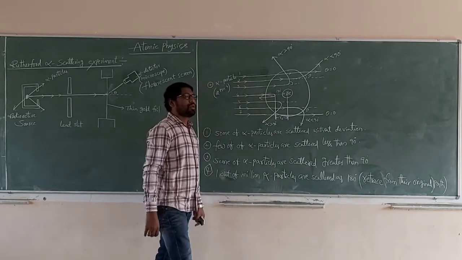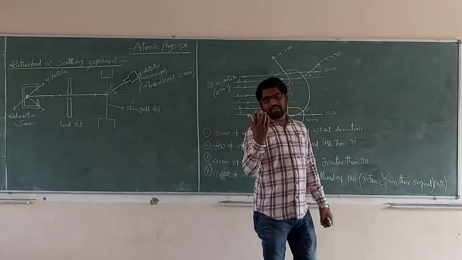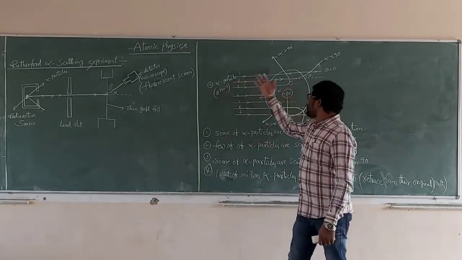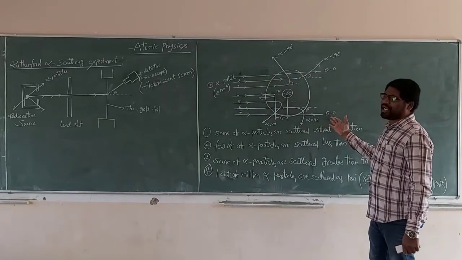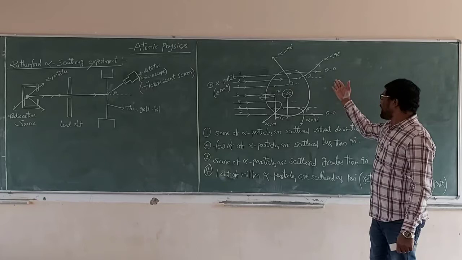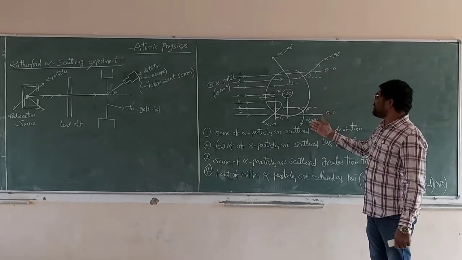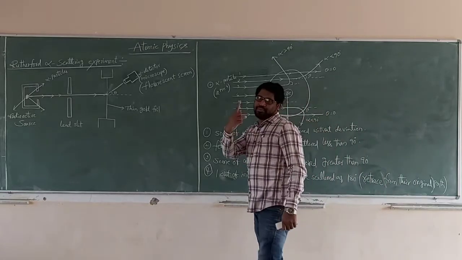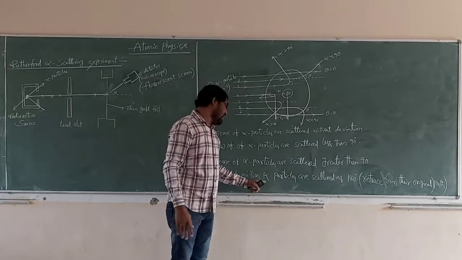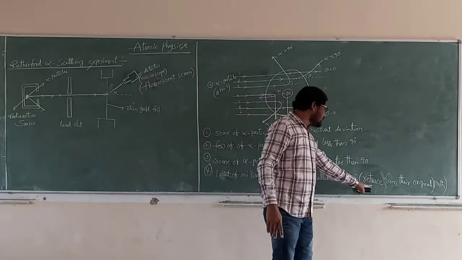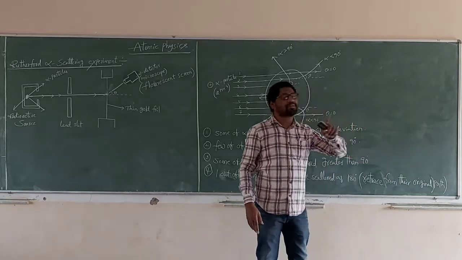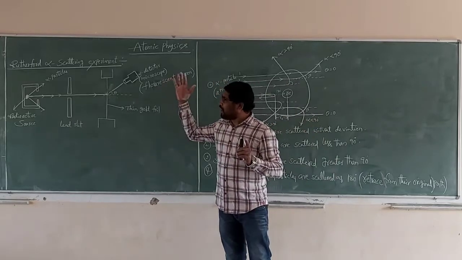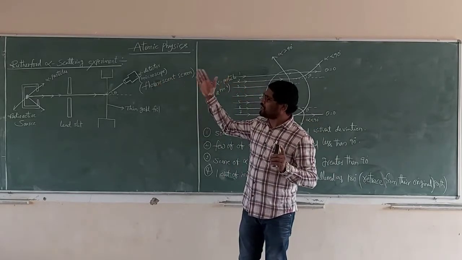See carefully: after scattering, the alpha particles move at different angles. Some move in a straight line without deviation, angle 0; some less than 90; some greater than 90. Only 1 or 2 out of a million are scattered 180 degrees, retracing their original path. This is the Rutherford alpha scattering experiment on thin gold foil.